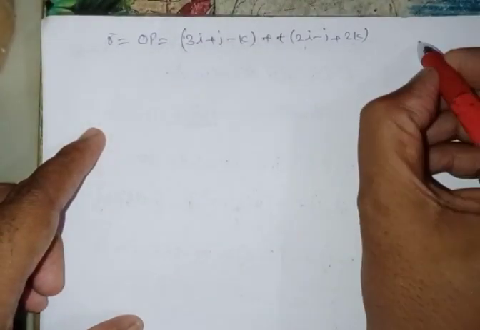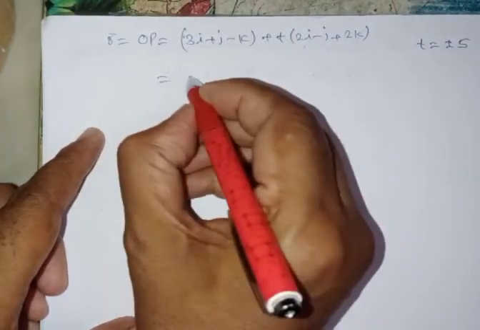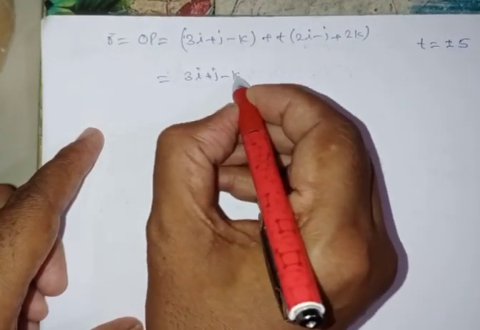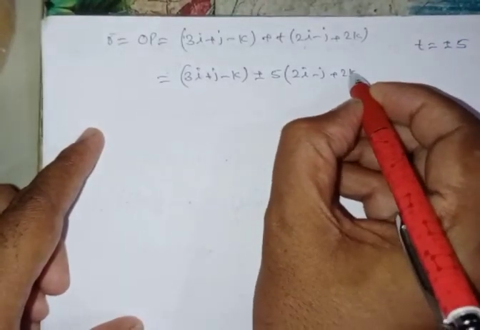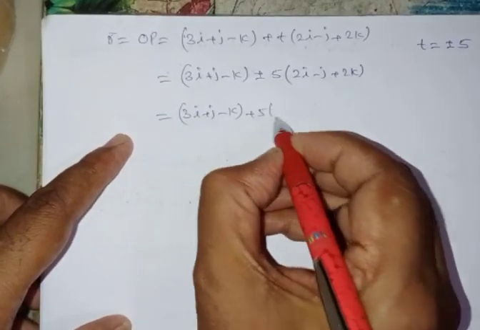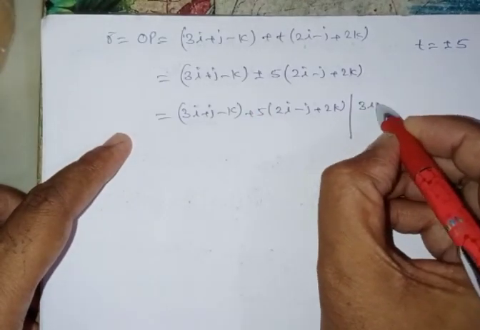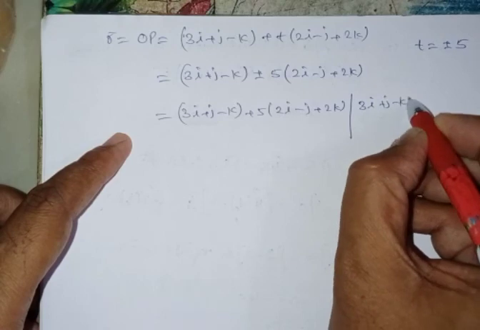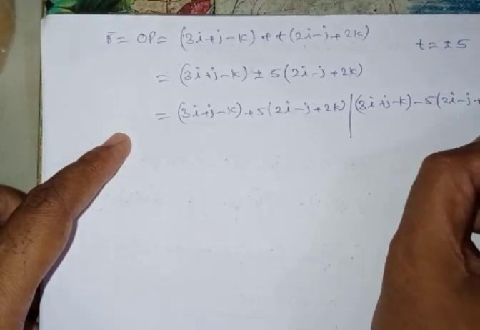Substitute the t value, plus or minus 5, okay. 3i plus j minus k plus or minus 5 of (2i minus j plus 2k). You can take first plus and then minus. What happens? That is 3i plus j minus k plus 5 of (2i minus j plus 2k) is the first, and the second one is 3i plus j minus k minus 5 of (2i minus j plus 2k).